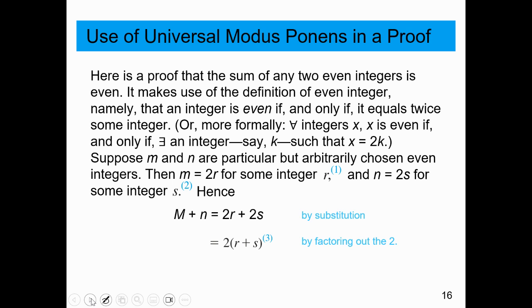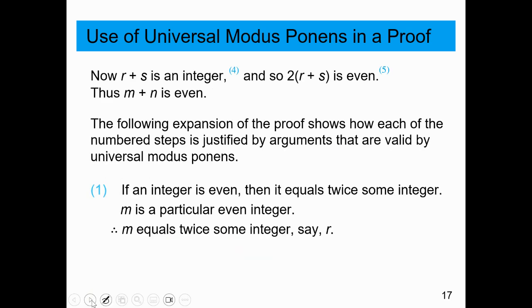Okay, this is an example of universal modus ponens in a proof, proving that the sum of two even integers is also an even integer. So if you kind of look down here, we've assigned 2r and 2s to represent integers m and n. When we add them, we get 2 times some integer. Therefore, we can say that m plus n is even.